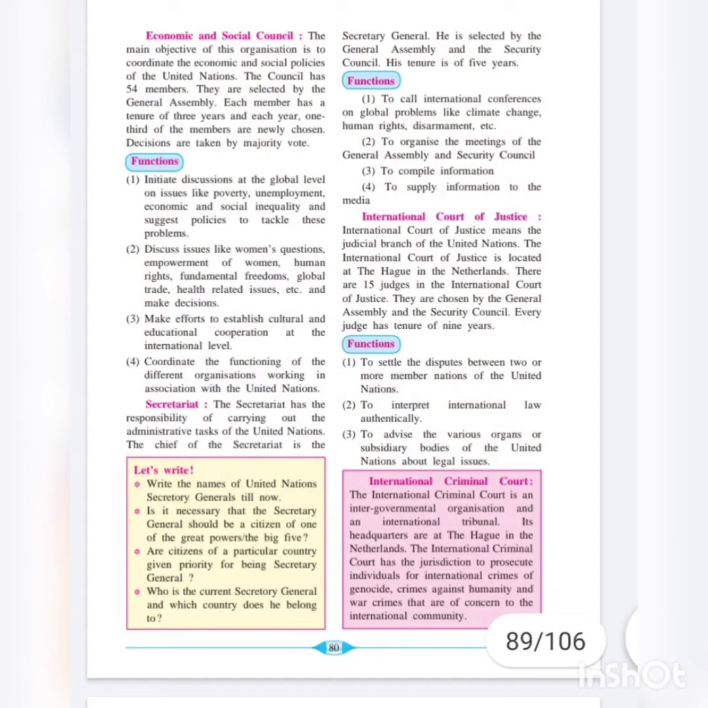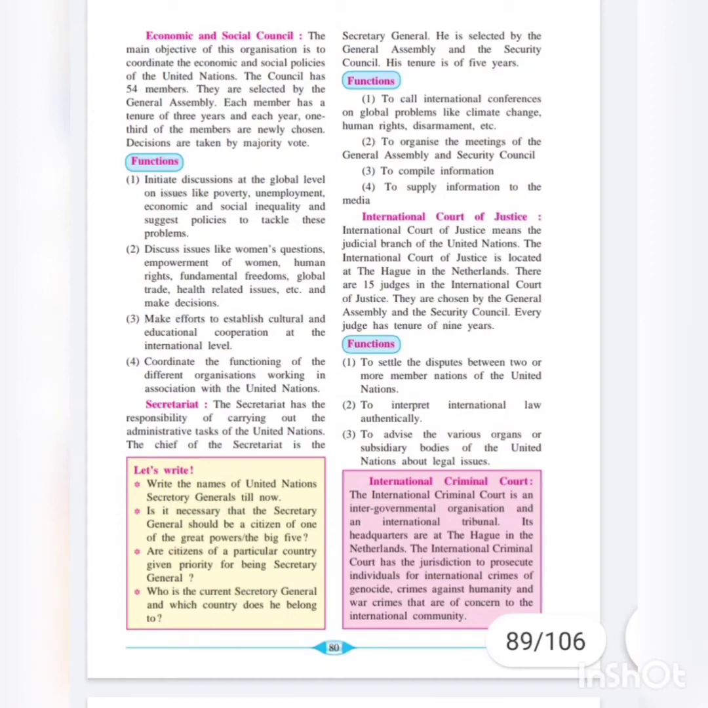Functions of the Secretariat. The first function is to call international conferences on global problems like climate change, human rights, disarmament, etc. So to call conference meetings at the global level whenever a global problem is there, like climate change, human rights and disarmament.